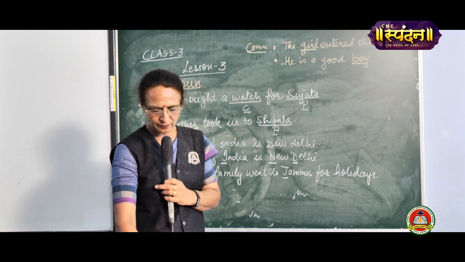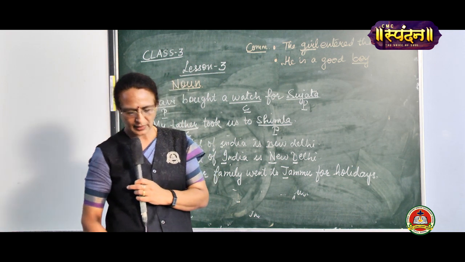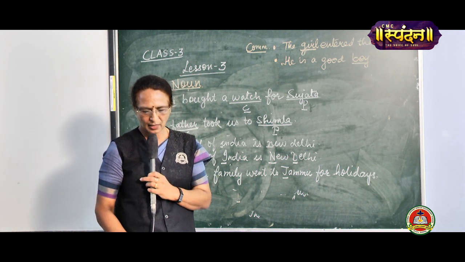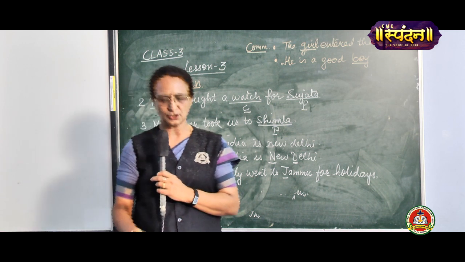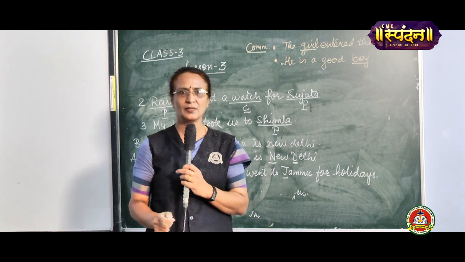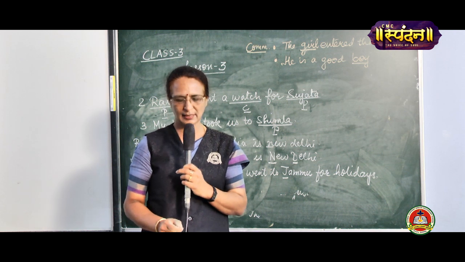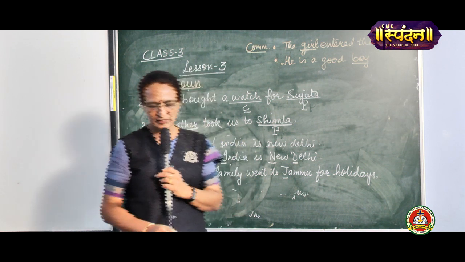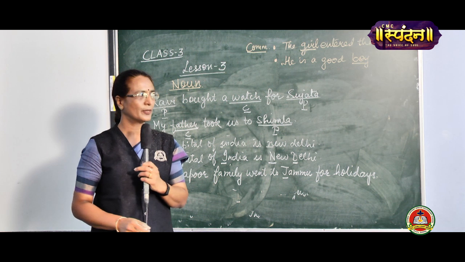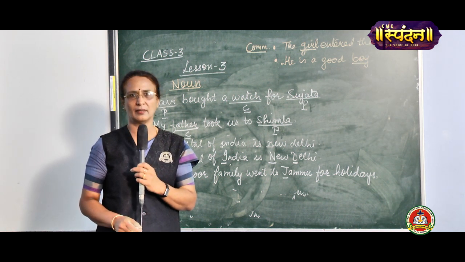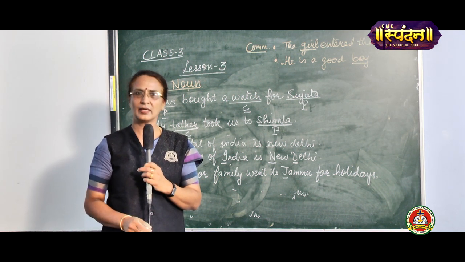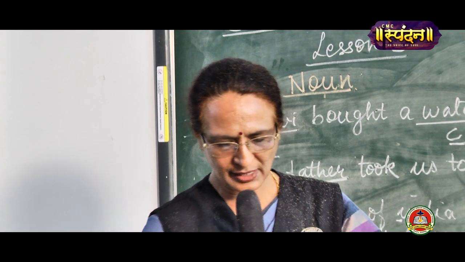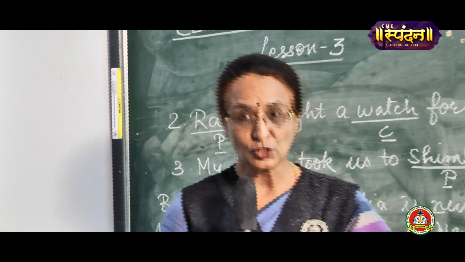Now, we come to the collective noun. Nouns that name a collection of people, animals, places are called collective nouns. When we see so many cows coming together, we don't say so many cows are coming. We say a herd of cattle is coming. We don't say so many students are there.